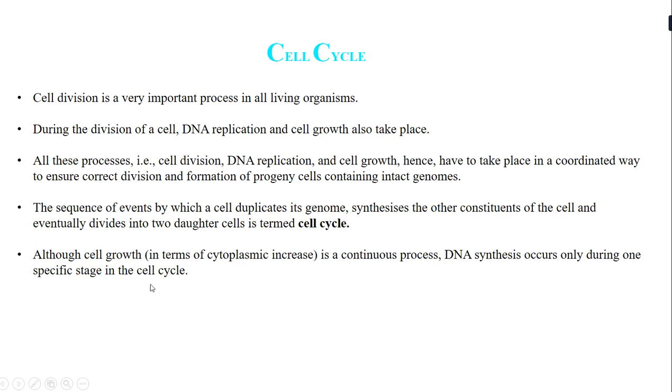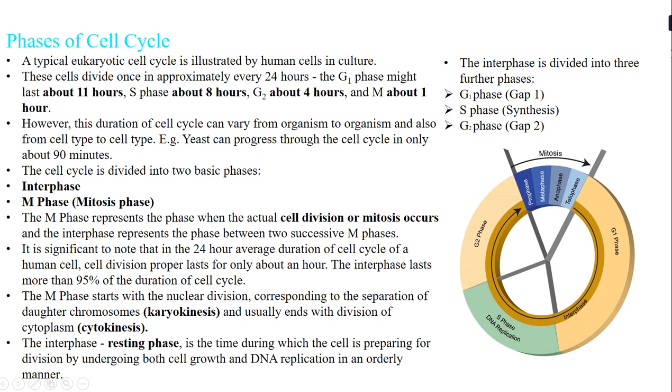And although cell growth is a continuous process, DNA synthesis occurs only at a specific stage in the cell cycle that we are going to study in this chapter now. Okay, so let us take this chapter forward by studying the phases of cell cycle. Now, a typical eukaryotic cell, the cell cycle that takes place in a eukaryotic cell, is illustrated by a human cell in a culture.